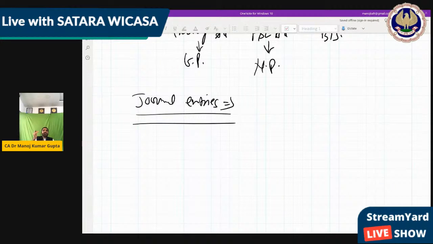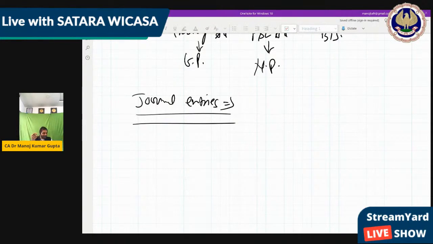Means double accounting system. जैसा हमेशा हम बोलते हैं कि अकाउंटिंग हमारा डबल अकाउंटिंग सिस्टम होता है, because whatever we do, definitely one hand we take, with the other hand we have to give. Means with one hand you give, with the second hand you receive. The rule of globalization is also the same. Whatever you give, the same thing you receive. If you love someone, you receive love from the other one. If you hate someone, you receive hate from the other one. So that's a simple accounting principle also.